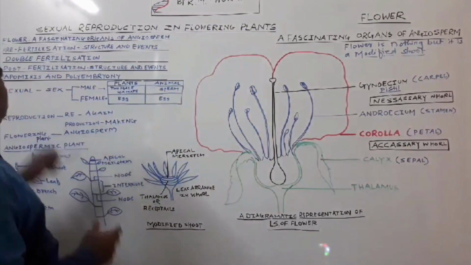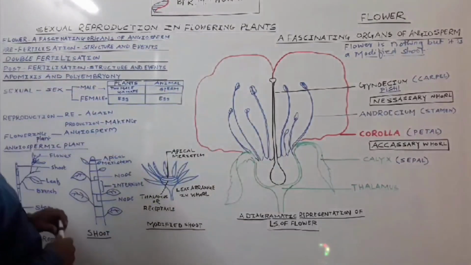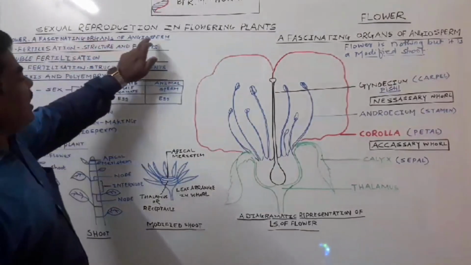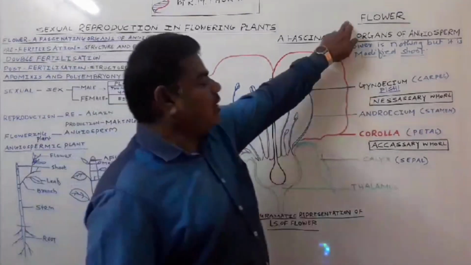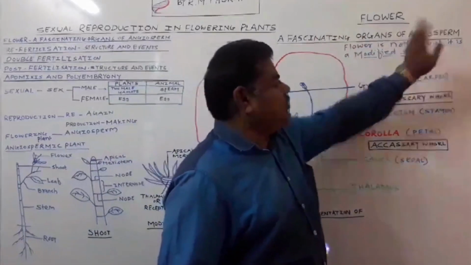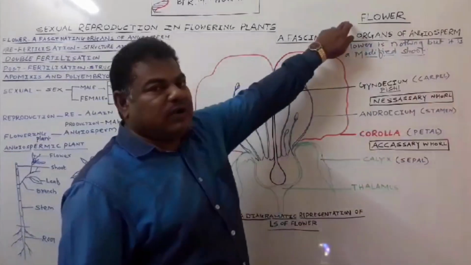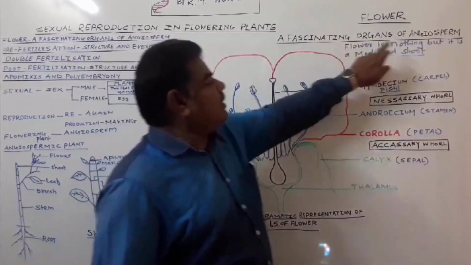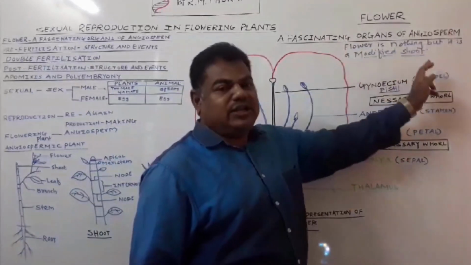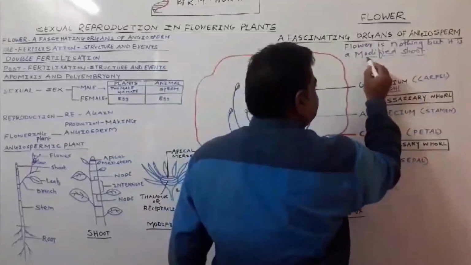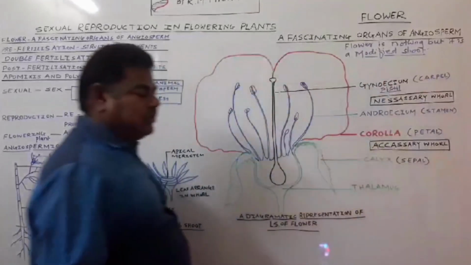So let us see the first topic: flower, a fascinating organ of angiosperms. So what is a flower? A flower is nothing but a modified shoot.